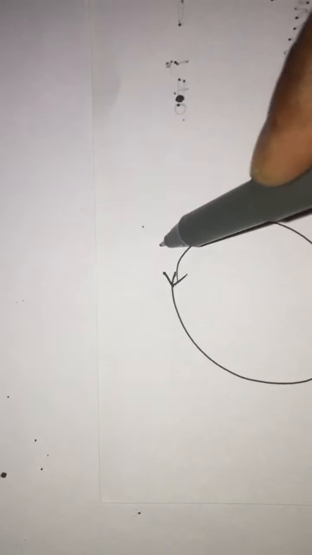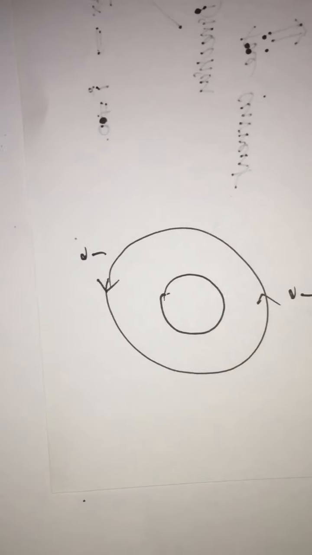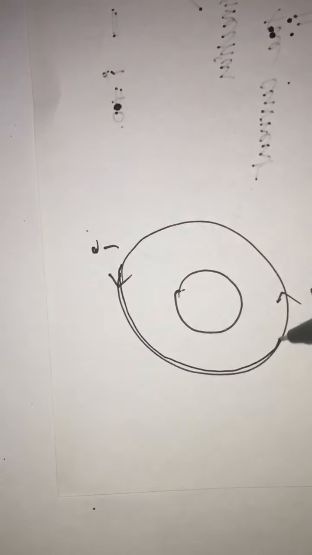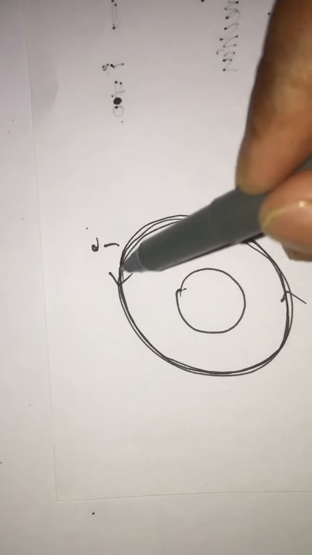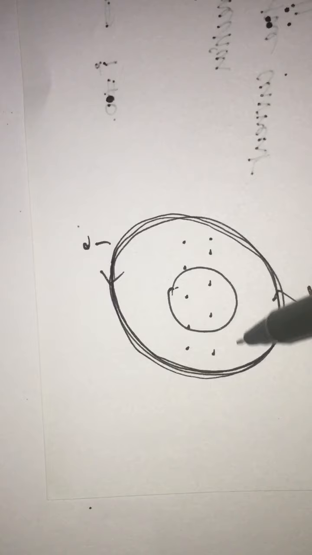Now one more example. Suppose you see here, I am taking a circular loop. In this, current is moving in anti-clockwise direction. This is the current. There is a loop inside this one. So the field produced by the current in the external circular coil acts outward. Right hand rule, acts outward.